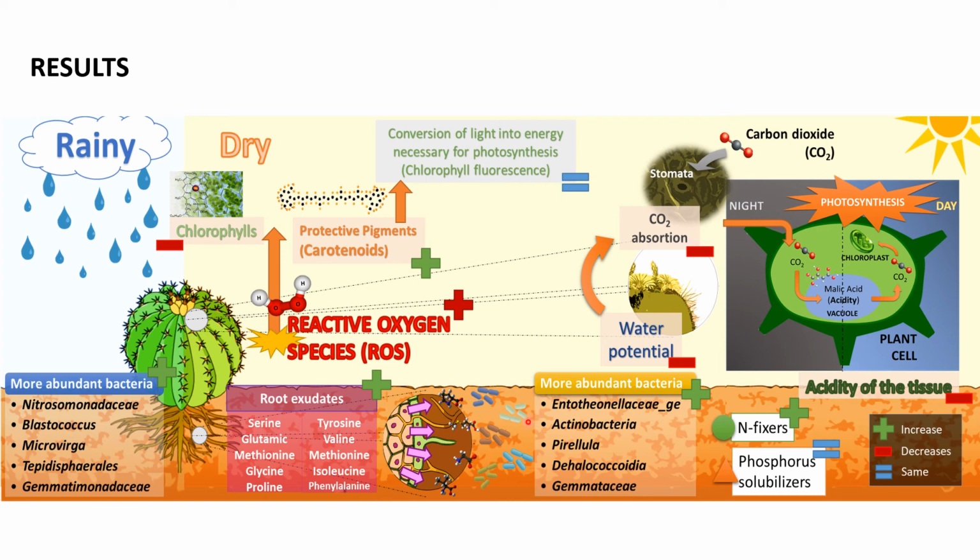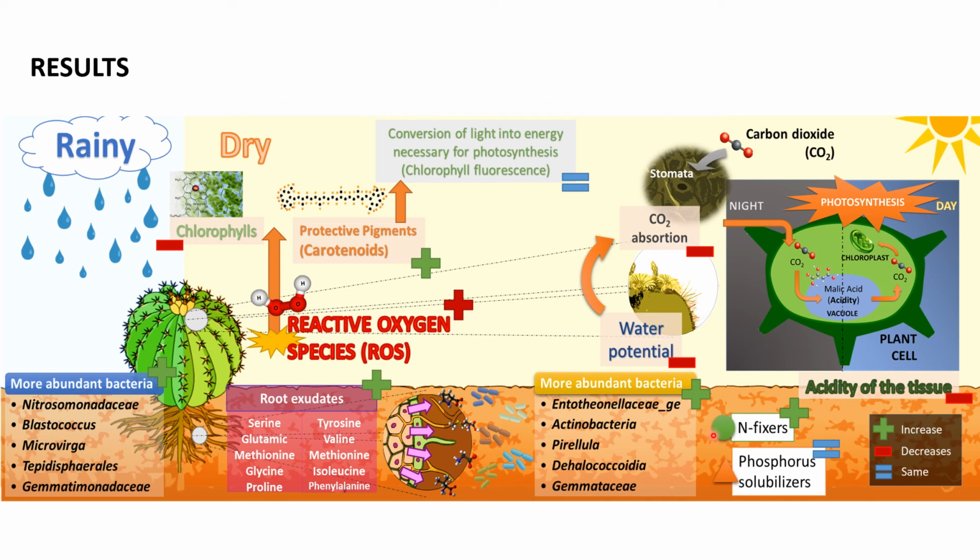Entotheonella, Actinobacteria, Pyrinomonas, Nitrosococcus, and Hematase were the most abundant genera in the dry season. They have generally been reported to be involved in the decomposition of organic matter, humus formation, nitrate formation, and enzymatic activity related to phosphorus solubilization.